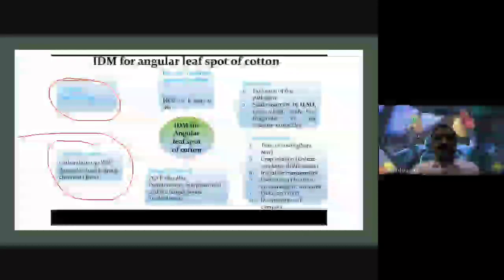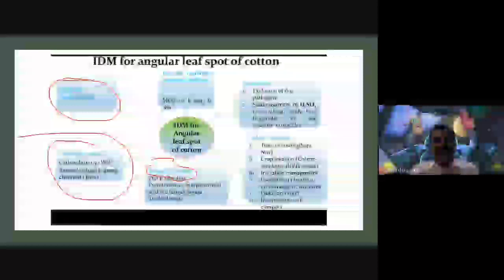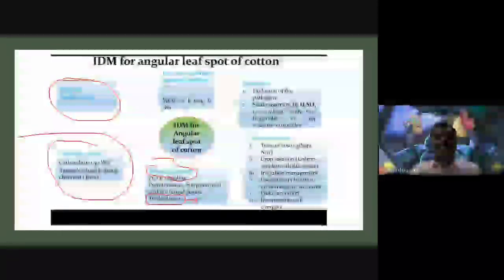Along with this chemical control, we can also use biological control, especially PGPR, which means Bacillus, Pseudomonas, Streptomyces, and fungal genera like Trichoderma viride. Trichoderma also belongs to the fungal species, which is used for biological pest control. So this is used as a biological control method. At the same time, there are resistant varieties of cotton.